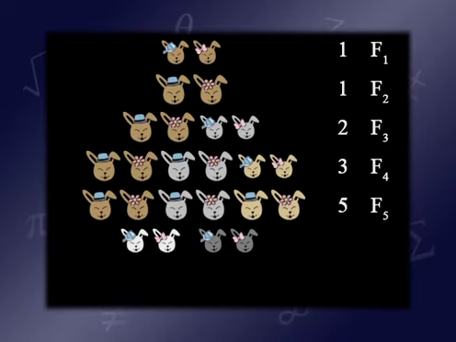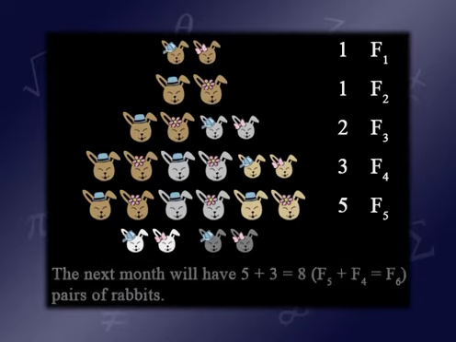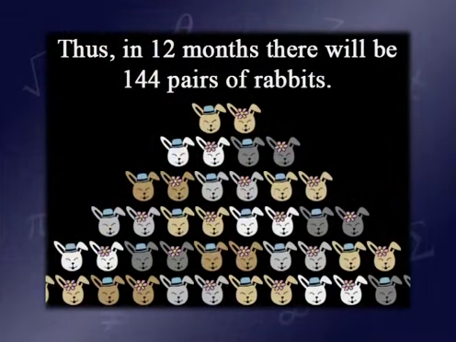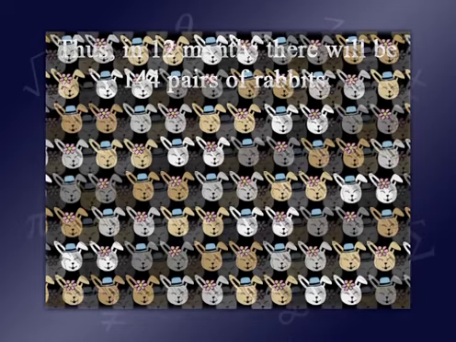Now, how many pairs of rabbits will we have in the next month? Well, figure it out. We have all 5 pairs that were alive in month 5, plus all the rabbits that were alive in month 4 are going to have babies now. And that's why the number of rabbits we'll see in the next month is 5 plus 3, which is 8. So the question was, how many rabbits are we going to see after 12 months? By continuing this process, you'll see we have 1 pair, 2 pair, 3, 5, 8, 13, 21, 34, 55, 89, 144 pairs of rabbits in the 12th month.